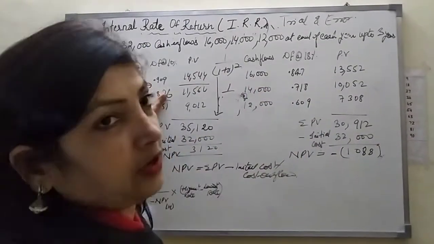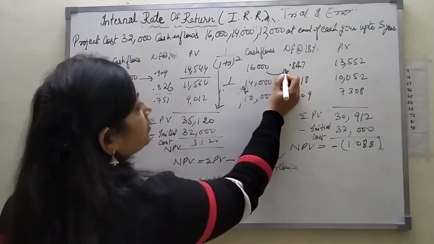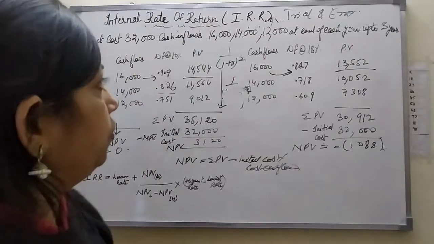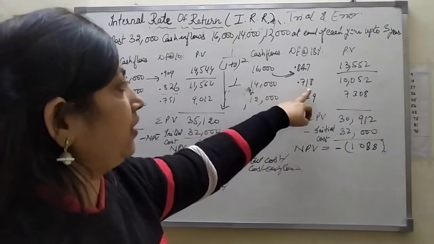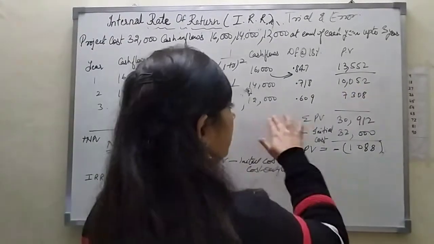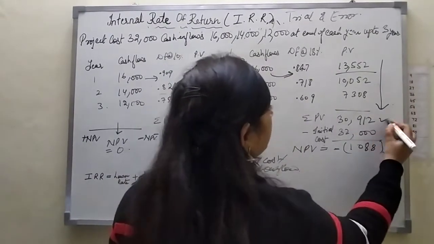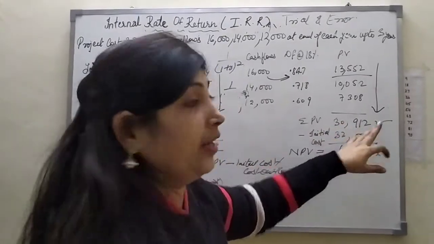Performing the same process, we multiply 16,000 by this and get 13,552. Second step, 14,000 multiplied by 0.718 gives 10,052. The third step is the same, and if we add up the whole, we get the present value of the cash flow, that is 30,912.